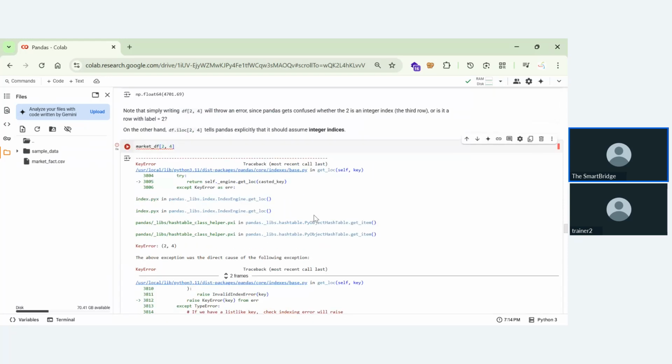market_df.iloc or loc. Loc represents location based indexing. Iloc represents index based locating.